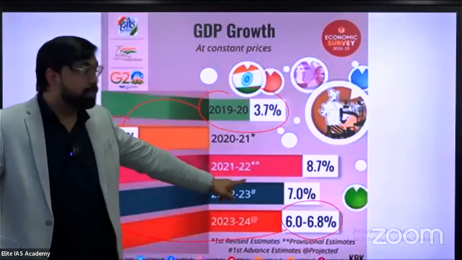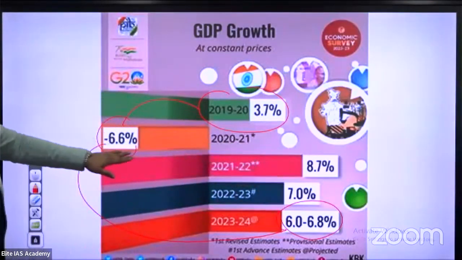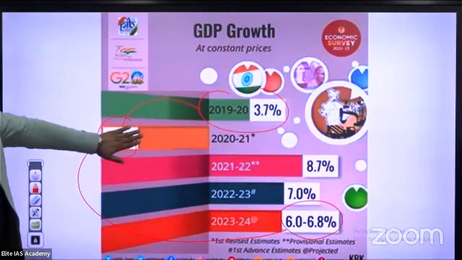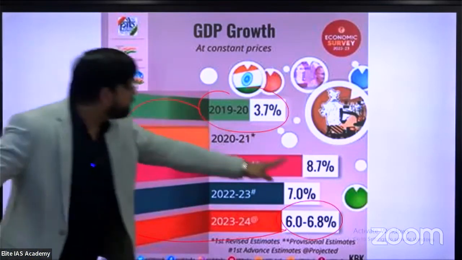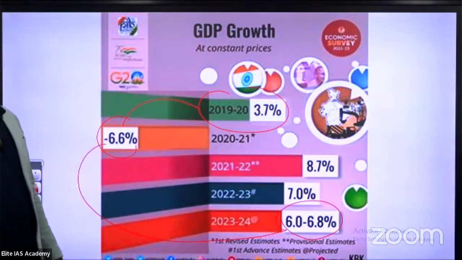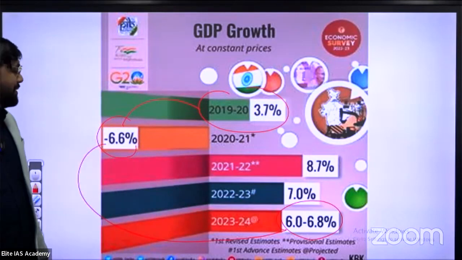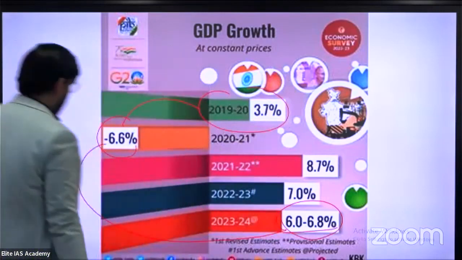Just see 2021-22: 8.7%, just after COVID, minus 6.6% and then plus 8.7%. What a great effort, what a great return! India has made a wonderful comeback. And in 2023-24, 6% to 6.8%. Next,